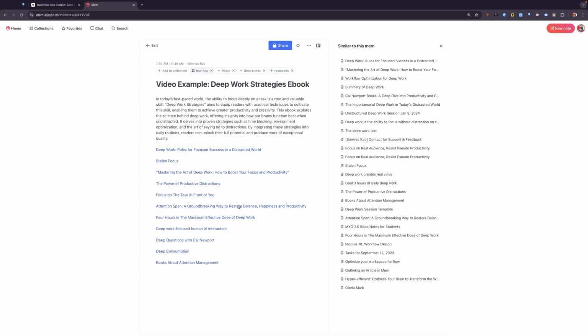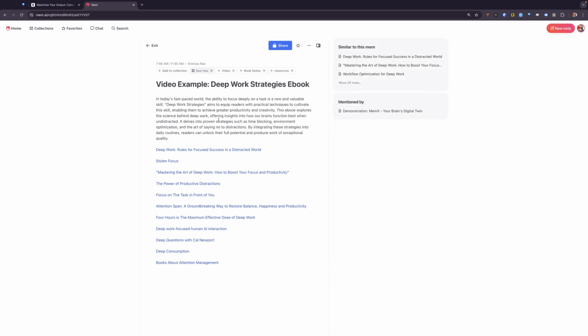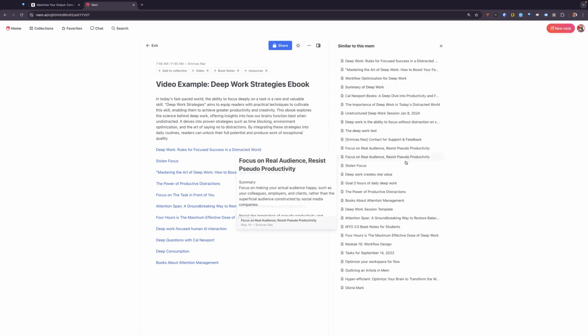The beauty of this is that even though we're starting with just a core idea of writing a book on deep work strategies, what we're able to do without any existing links or collections is automatically start using similar mems. It's associating whatever content is here with the rest of our content in the knowledge base.